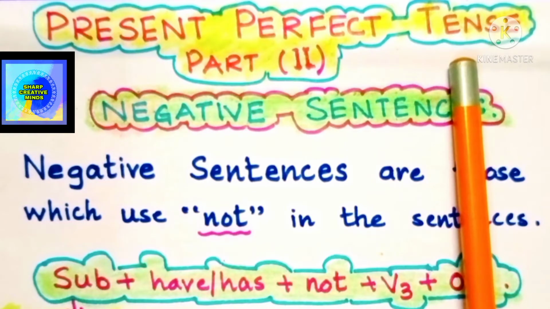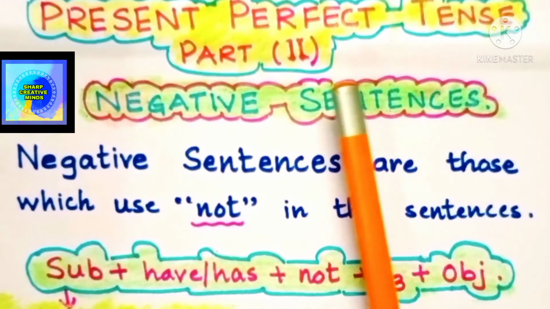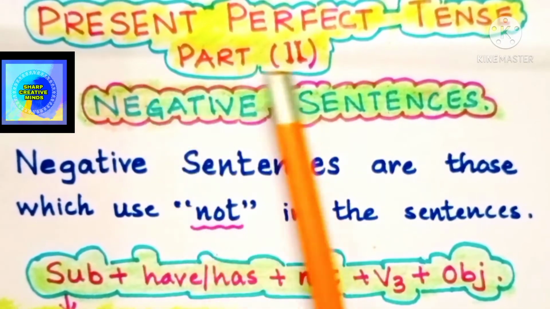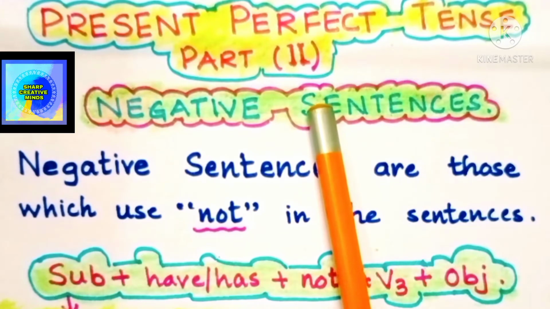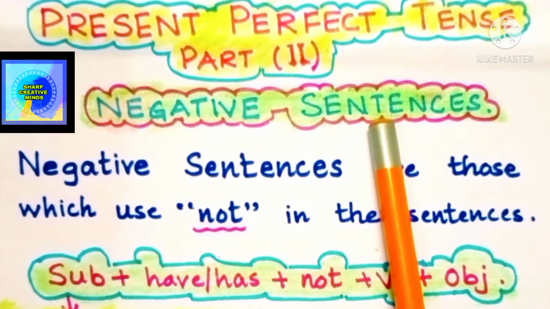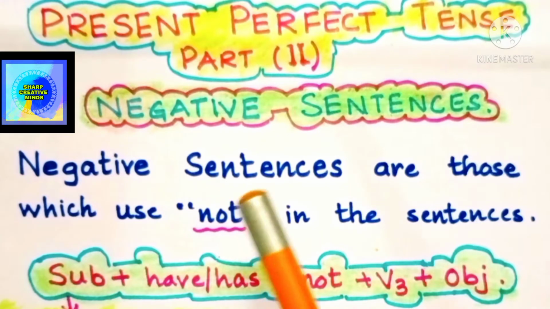So those who have not seen that video, I personally request you to see that video and then come back and see this video. So present perfect tense part 2, we are going to learn about the negative sentences as well as the interrogative sentences in this video.